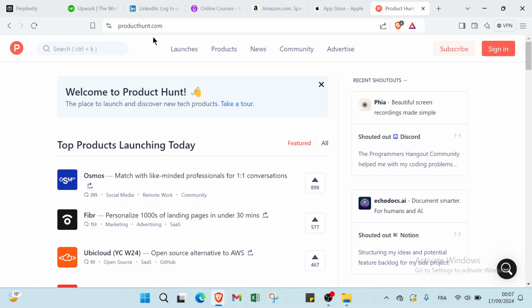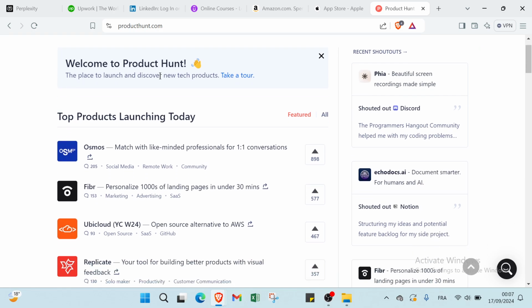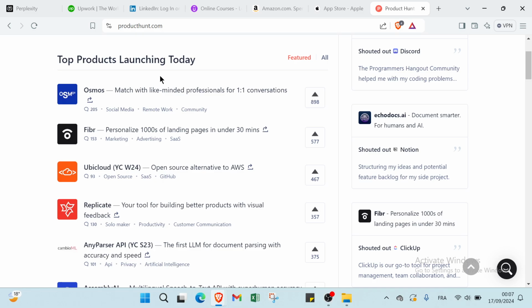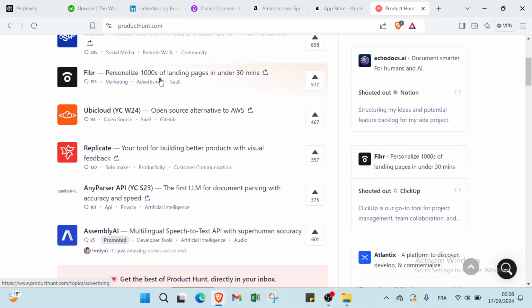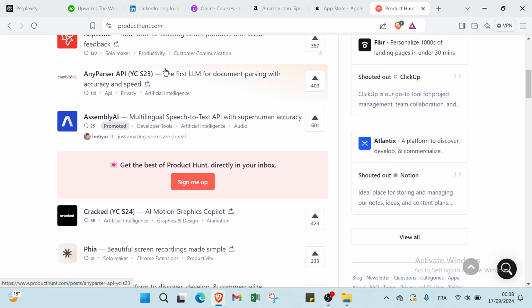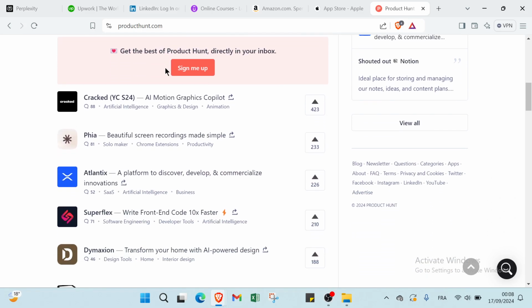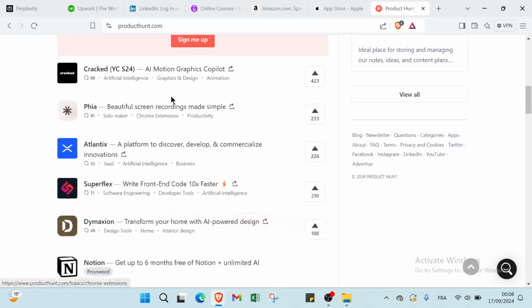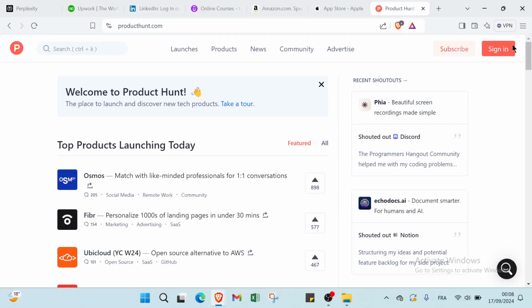It's Product Hunt. About this one, you just have to develop and offer tools or apps on Product Hunt. You also have to launch your product and highlight its key features and benefits, promote your product, and launch it publicly to attract early adopters and drive interest, increasing visibility and potential sales. So this is how you can. There are three ways to earn money on Perplexity.